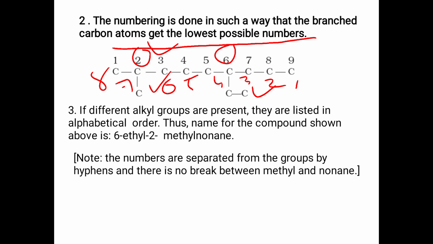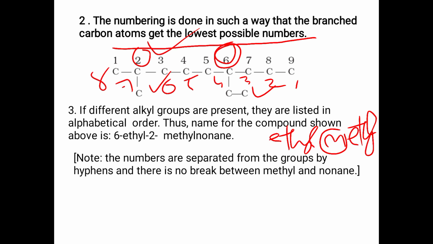And the third step: if different alkyl groups are present, they are listed in alphabetical order. That is, ethyl should come before methyl. In the alphabet, we know E comes before M. So the ethyl group should be represented first, then only methyl. While writing the name, we have to indicate the position of the branch.